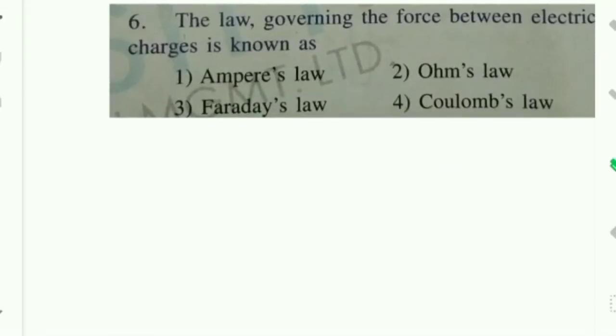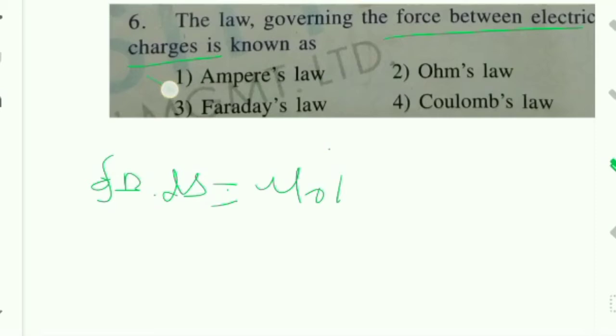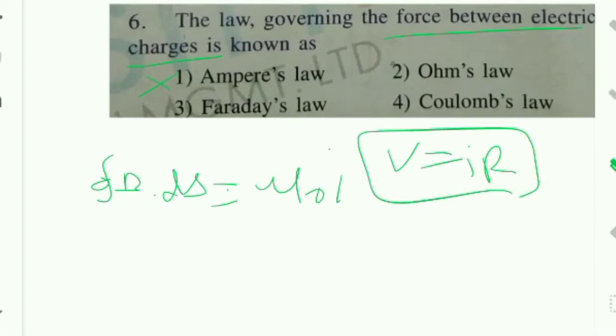The law governing the force between electric charges is known as Ampere's law? Formula: integral B dot ds is equal to mu naught I. Here it asks about force between electric charges, so Ampere's law is not correct. Ohm's law, V is equal to I into R. Here there are no charges between two forces, so this is also a wrong answer.